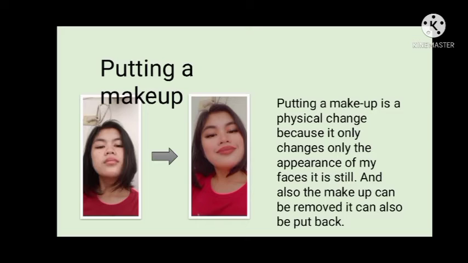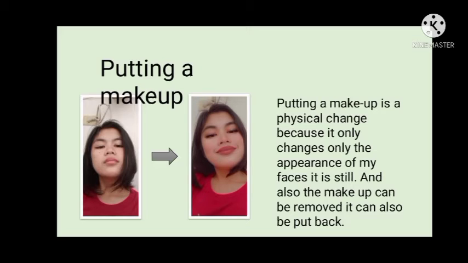And also the makeup can be removed and it can also be put back. That's why putting on makeup is a physical change. So that is physical change: reversible, or sometimes irreversible, and there is no chemical reaction.